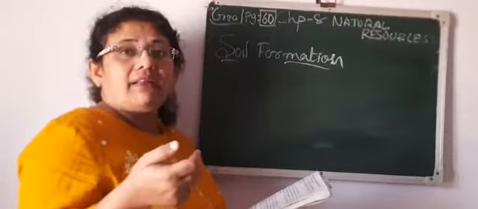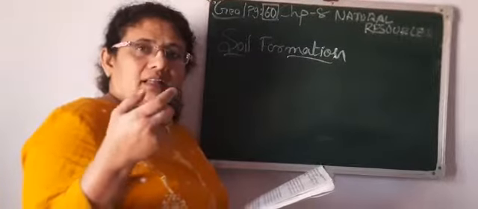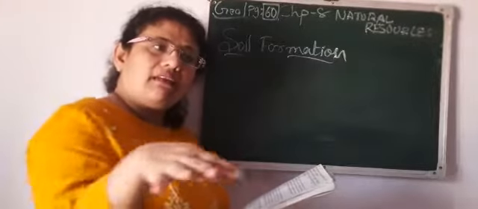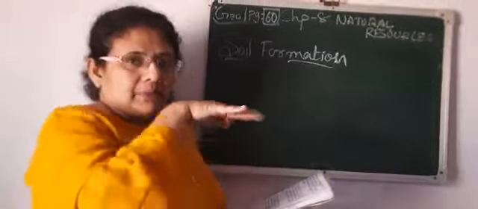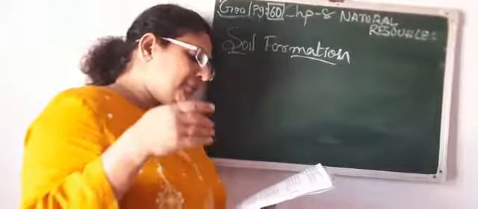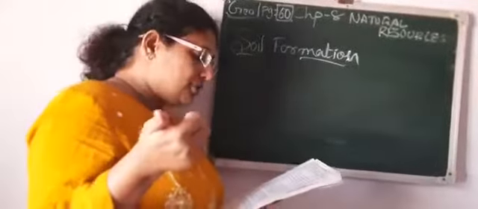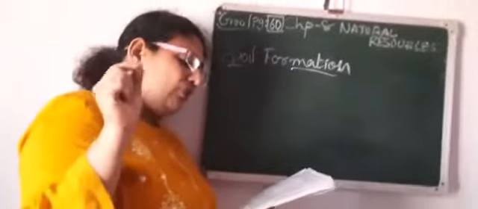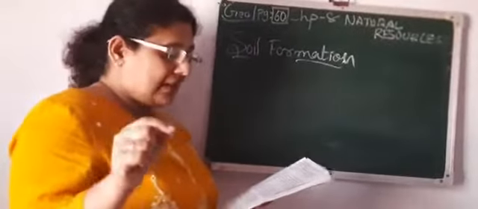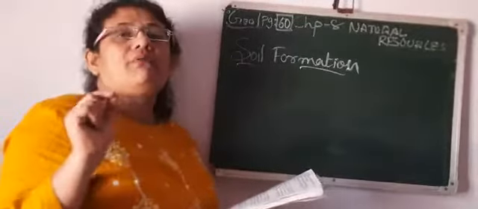Biotic remnants means microorganisms, birds, animals, right? They remain on the layer and they die and get mixed up with it, and air gets mixed up with it. In other words, soil is a natural mixture. Means this is a definition. Soil is a natural mixture of minerals and biotic elements which have the capacity to grow and develop vegetation.